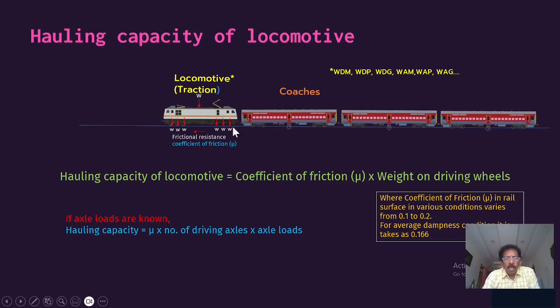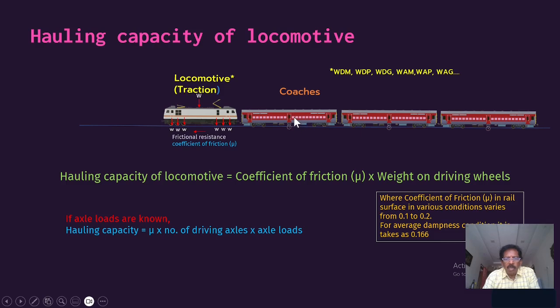This will be decided based on the particular section. Though we have the hauling capacity, and we have the coaches, we have some resistance also. So not only do you have to consider the load of the coaches, the loading condition, but also the friction that has to be overcome.